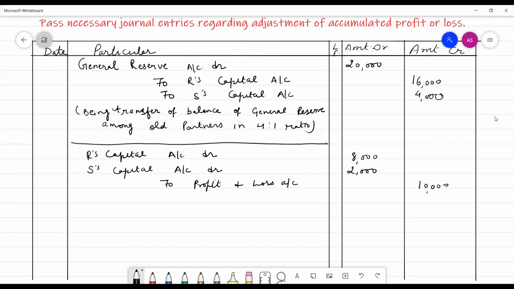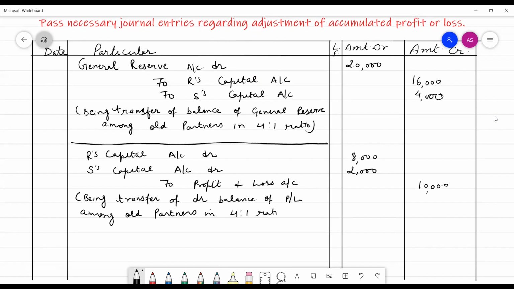Being transfer of debit balance of profit and loss account among old partners in the old ratio, which is 4:1 ratio.